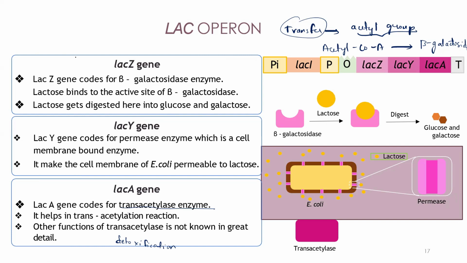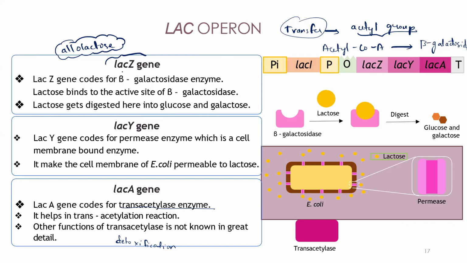One more thing I forgot to add here. It's not only lactose. There is a similar kind of disaccharide that we call allolactose, which is just similar to lactose, but somewhat different. So this allolactose is also converted into glucose and galactose with the help of the beta galactosidase enzyme. Remember this, this is very important.